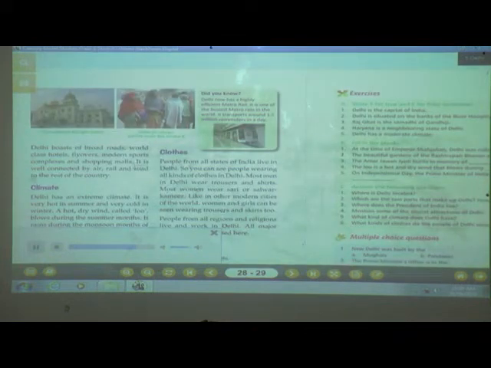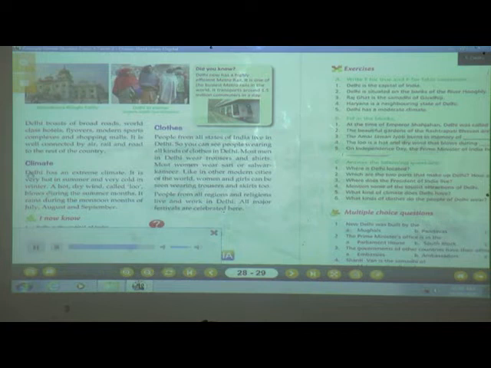It is well connected by air, rail and road to the rest of the country. Did you know Delhi now has a highly efficient metro rail? It is one of the busiest metro rails in the world. It carries around 1.5 million commuters in a day.